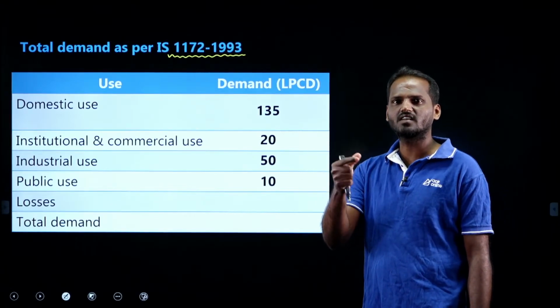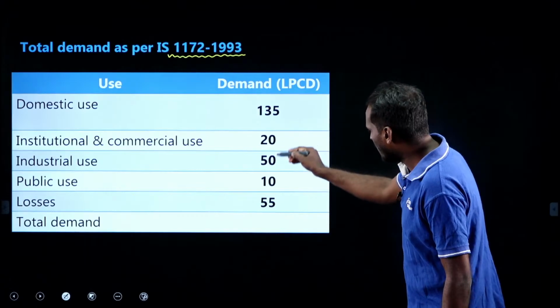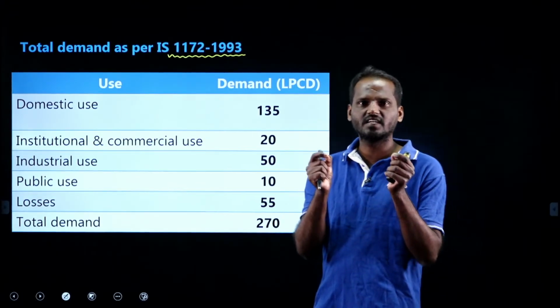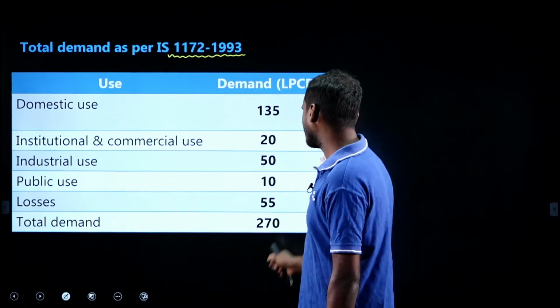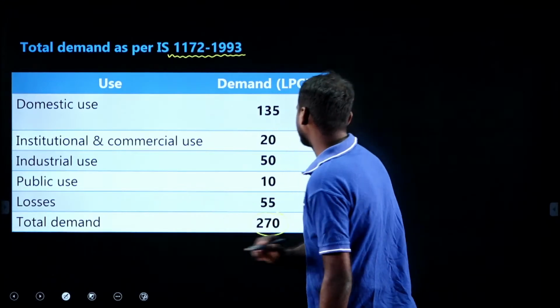To compensate losses and thefts, we have 55 LPCD. If you sum up all these water demands, you will get 270 LPCD. For an average Indian city, total water demand is how much? 270 LPCD. 270 is the correct answer, right?